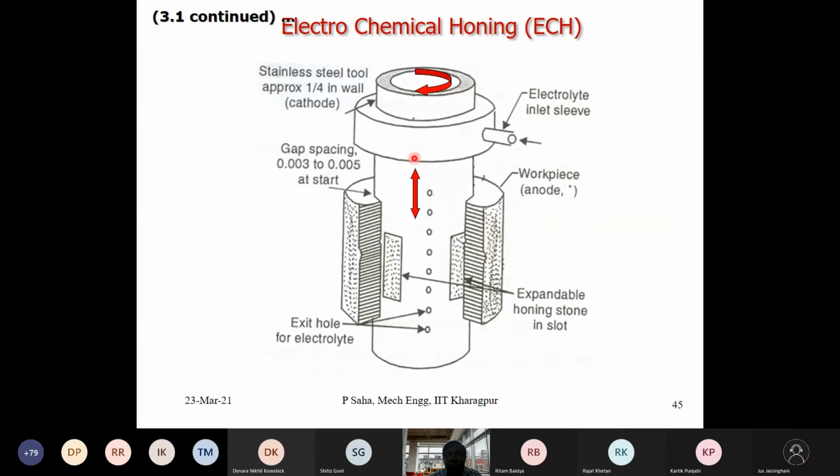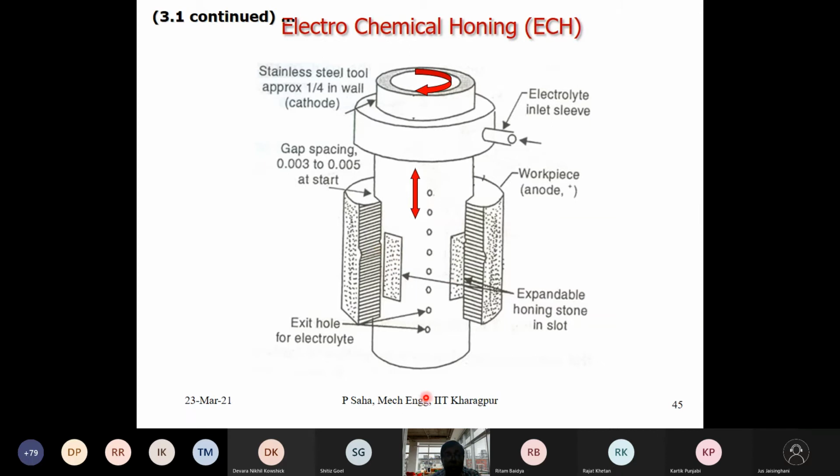Now this tool is rotating and, relative to a stationary job, it is reciprocating. The honing stones are already pressed against the inner wall, so they will keep rubbing continuously, and since they move up and down and rotate, the entire inner wall will be covered. But since these abrasive particles are non-conductive, when the honing stones touch, there won't be any short circuit.